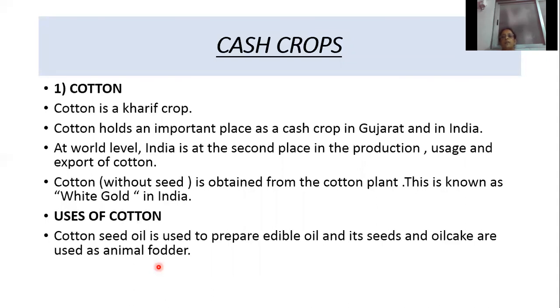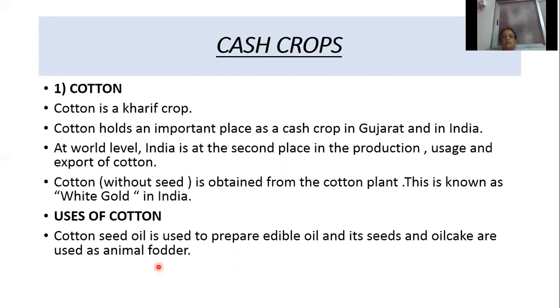Which cash crop holds an important place in Gujarat and in India? Cotton. What is the position of India in the world in the production, usage and export of cotton? Second place. Which cash crop is known as white gold? Cotton.